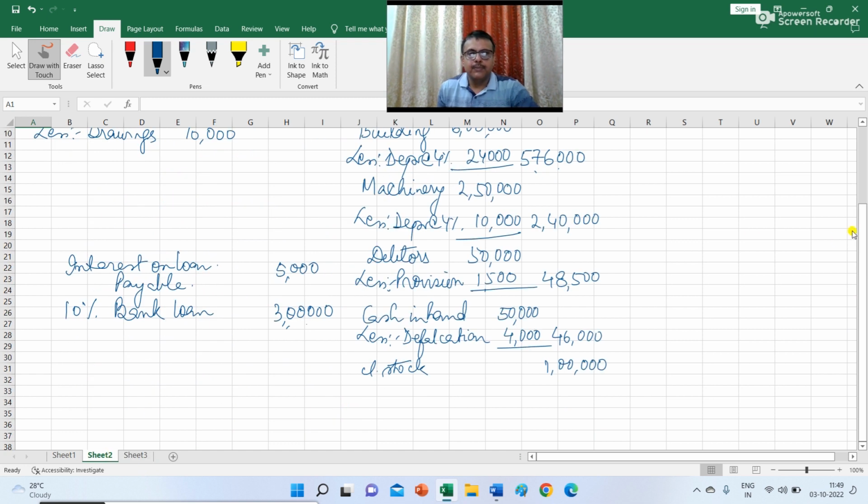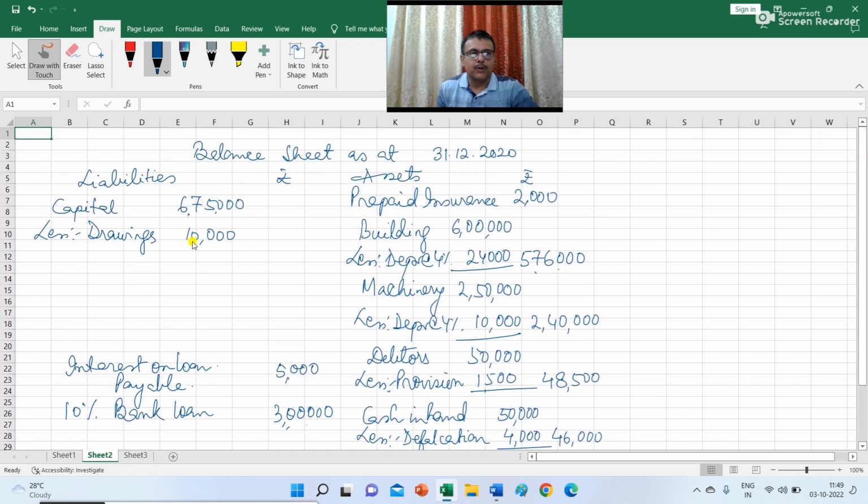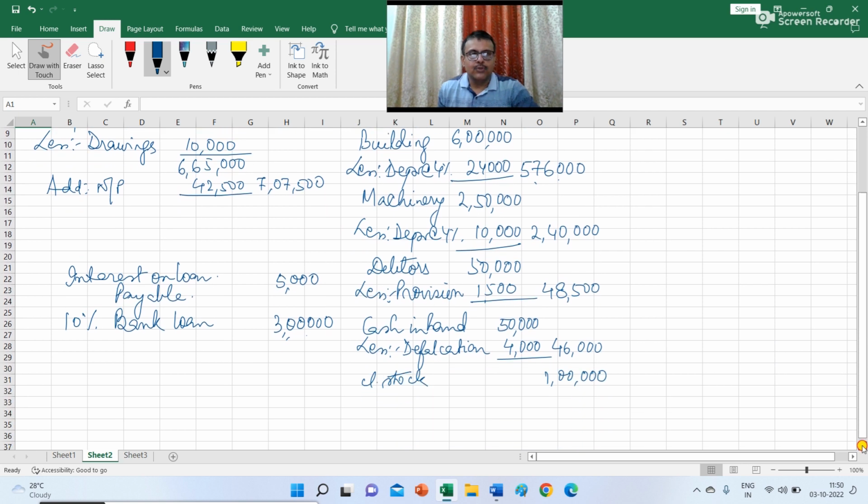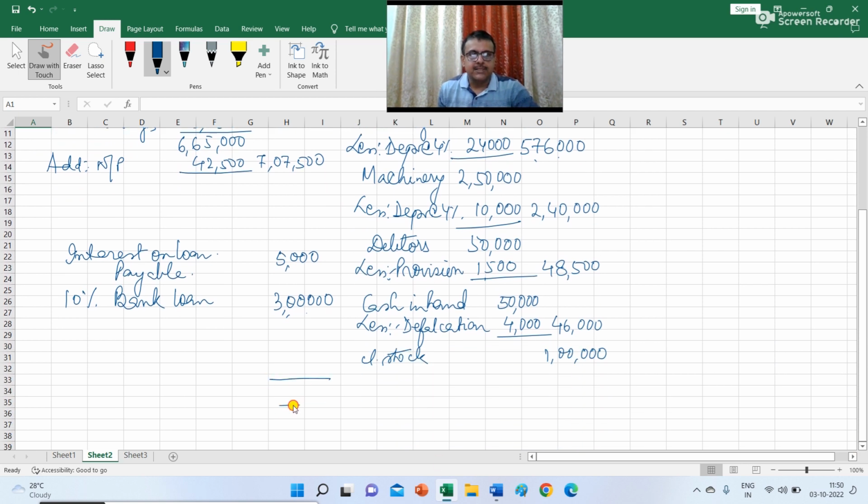Now in the balance sheet, this amount of net profit will be added to the capital less drawing. Your capital less drawing is 6,65,000, and the net profit is 42,500. So total capital is 7,07,500. Now you add up the asset and liability sides, and you will get 10,12,500.